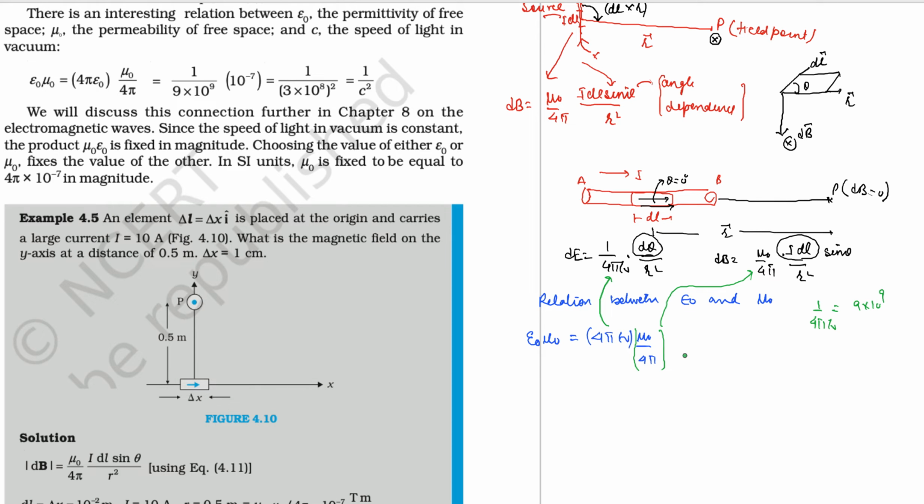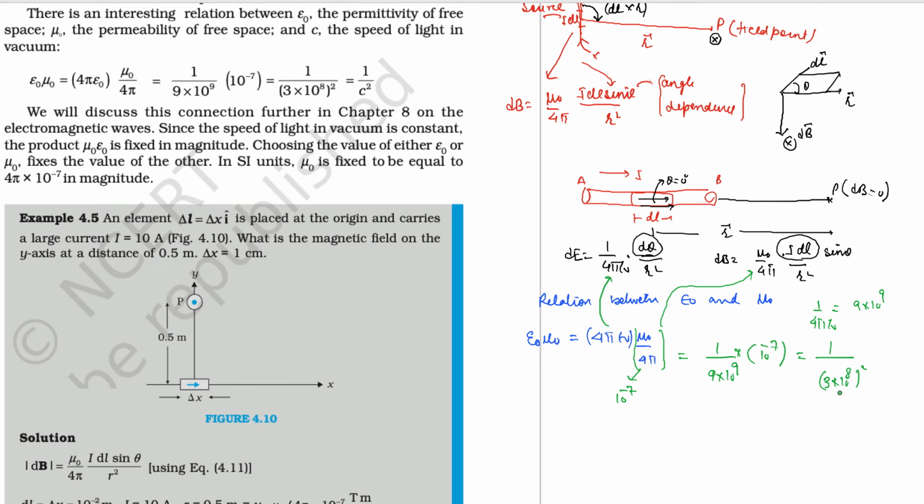So I can write it here: this is 1 upon 9 cross 10 to the power 9, and you know, as we have done recently, mu naught upon 4 pi is equal to 10 to the power minus 7. So its magnitude is this, and we can write it as cross 10 to the power minus 7. If you solve it, you will find that it can be written as 3 cross 10 to the power 8 squared, right?